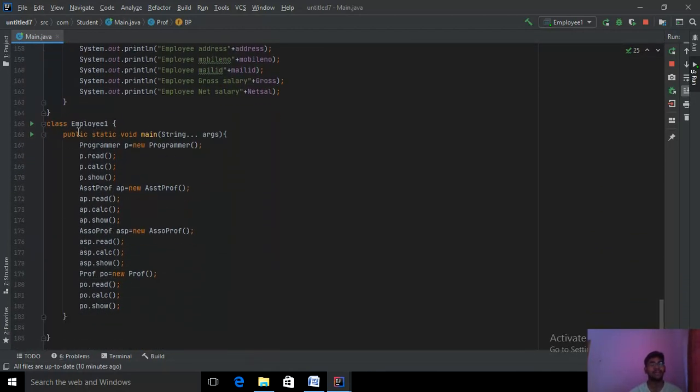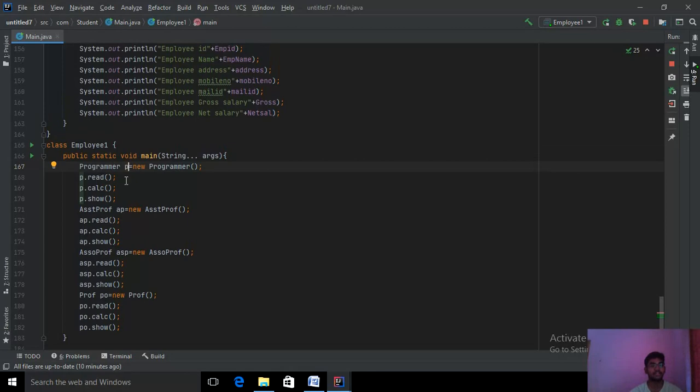I'm calling my main class, assigning my class name as employee1, with public static void main string arguments. I am deriving all the classes. I'm initializing my object reference and deriving all the subclass names. This is Programmer p, my object reference, a new object name. New Programmer. I'm calling the method with p dot, my object reference p.